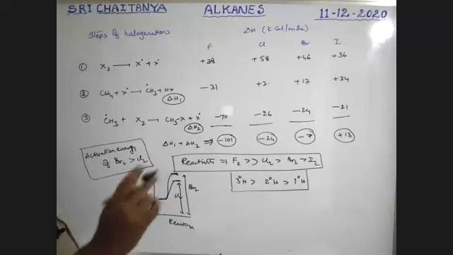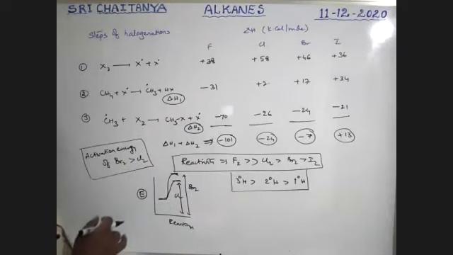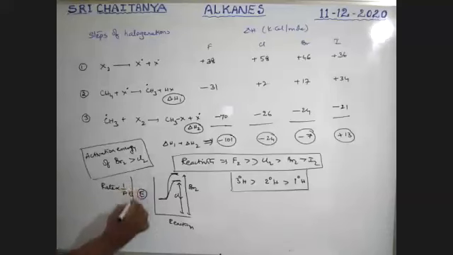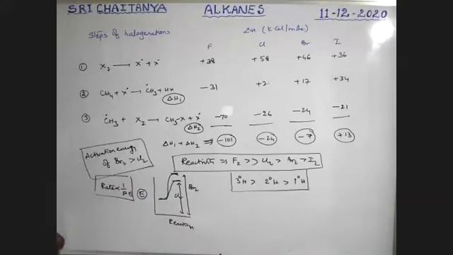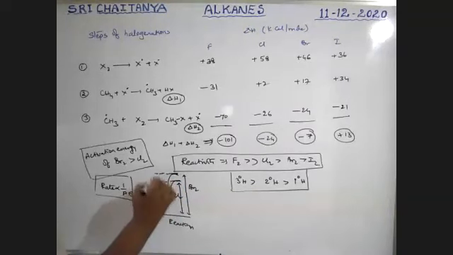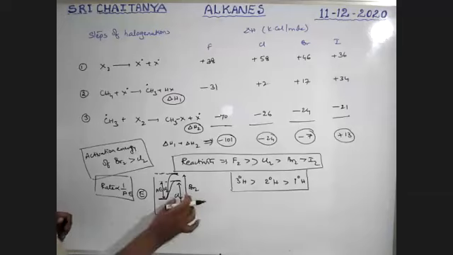So the total rate of the reaction is explained on the basis of activation energy. Rate of reaction is inversely proportional to activation energy. Sir, what is activation energy? That is the energy required to convert reactants into products. Okay, so actually this is the activation energy for Cl2, and this is the activation energy for Br2.